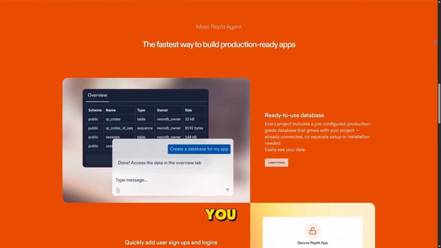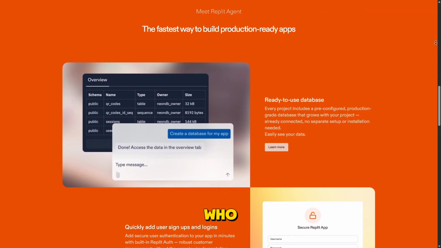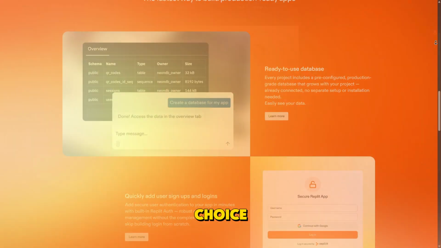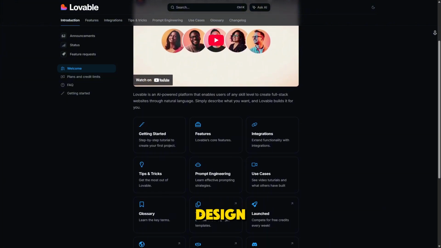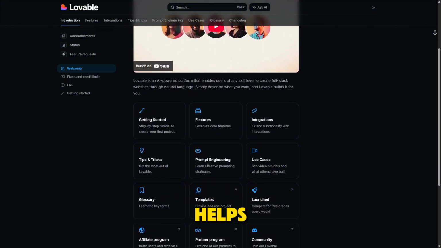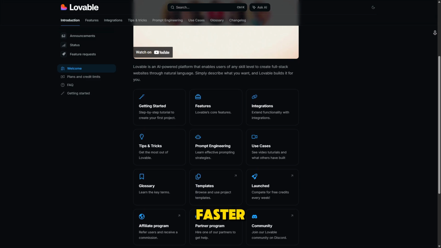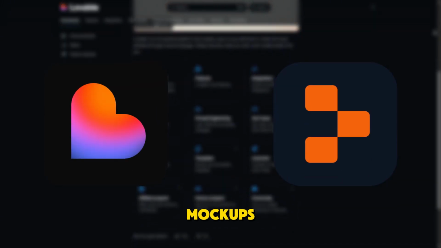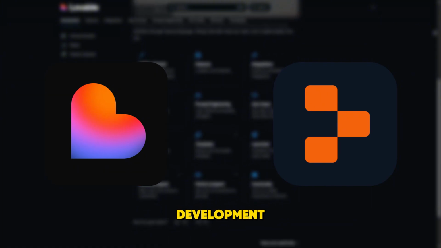So, which one should you pick? If you're a developer who needs full control over the build process, Replit is the better choice. If you're more focused on design and quick iterations, Lovable helps bring your ideas to life faster. Many teams even use both, starting with Lovable for mockups and moving to Replit for final development.